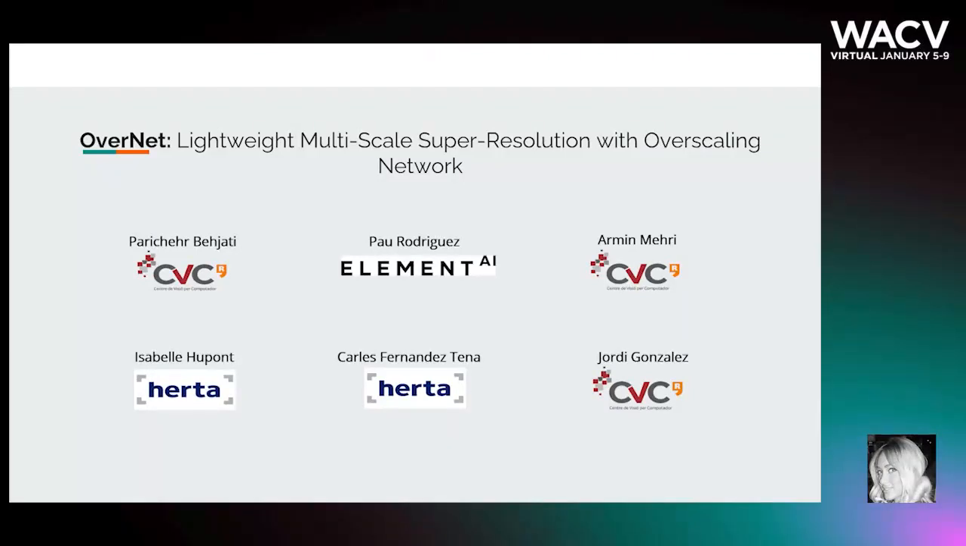Hello everyone, this is Paricher and I want to present our paper in collaboration with Paul, Armin, Isabel, Carles, and Jordi. The paper title is OverNet, a lightweight multi-scale super resolution with overscaling network.